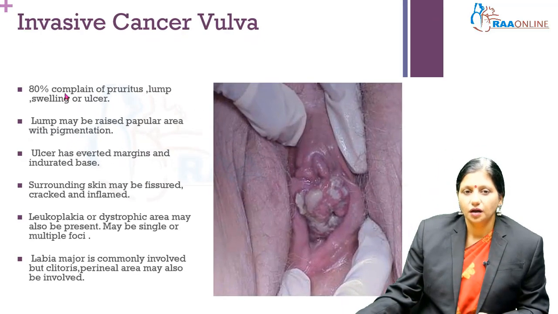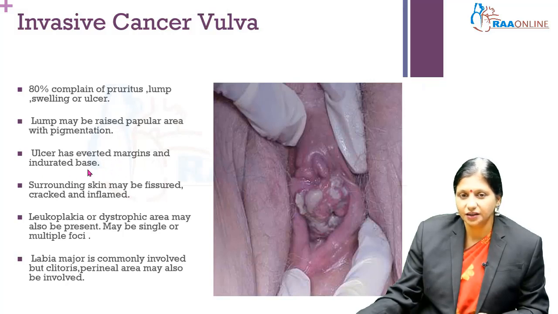Now 80% of these patients come to us with itching in the vulva, or a swelling or an ulcer in the vulva. The lump may be a raised papillary lesion with pigmentation. The ulcer can have everted margins and an indurated base. Indurated means a hardened or thickened base, and the surrounding skin may be fissured, cracked or inflamed, and some white patches or dystrophic patches may also be present.